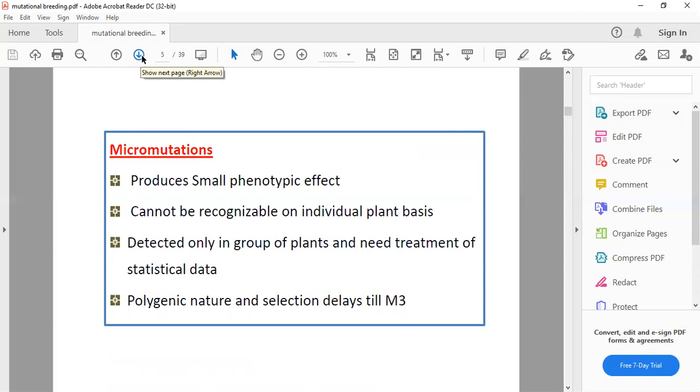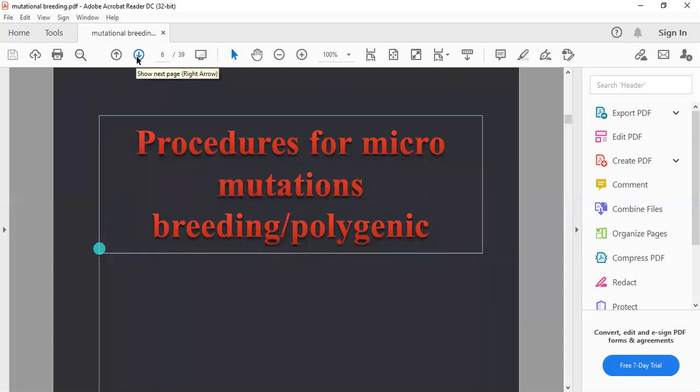On the basis of statistical data, we can define that phenotypic changes may occur in the individual plant. It's generally polygenic in nature and selection is delayed till M3. As you all know, what is polygenic? This is polygenic in nature. So considering mutational breeding, we are generally dealing with it practically. Now we are seeing the procedure for micro and macro mutation.